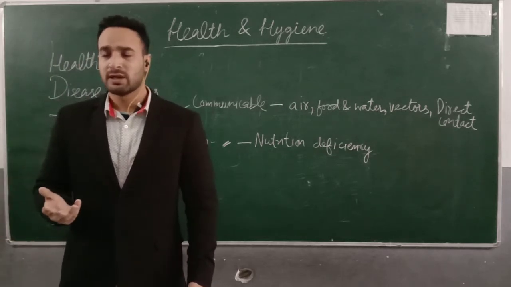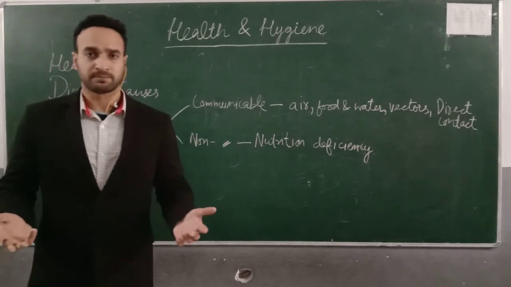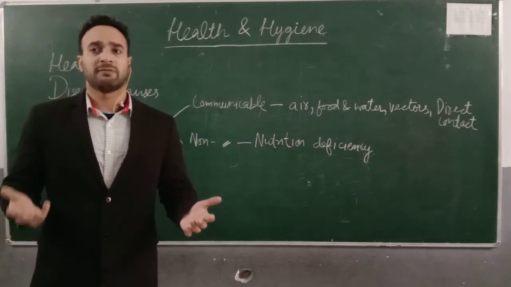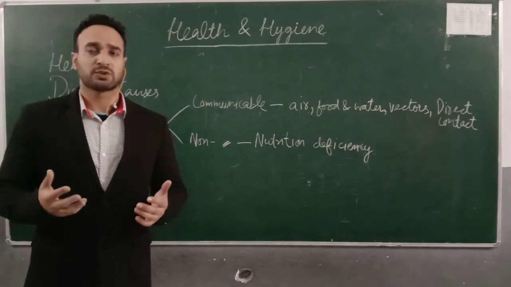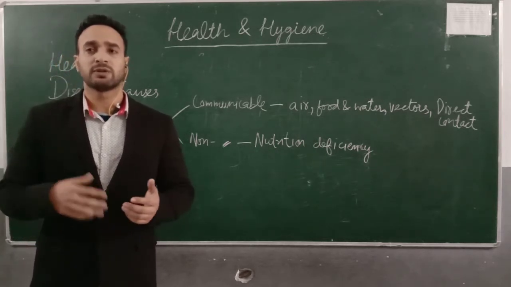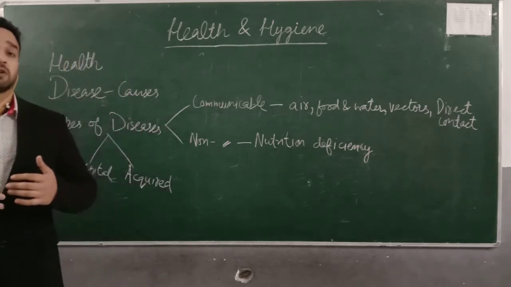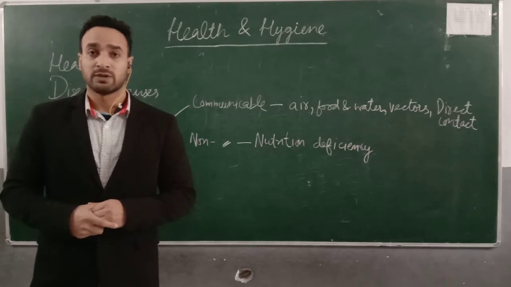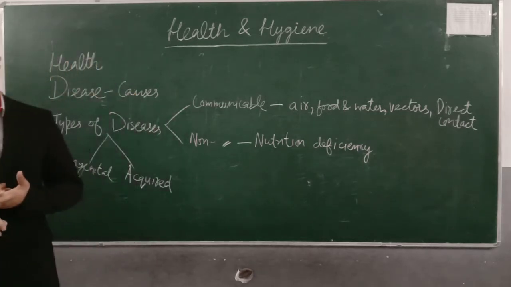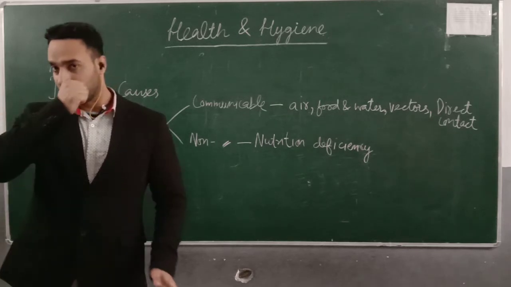Social well being means a person should enjoy a good reputation in society. He should not be a victim of any chaos or any bias, right? He or she should enjoy a good social reputation. He should enjoy the respect of everyone in his society. So this is the definition. Health is a state of physical, mental, and social well-being.